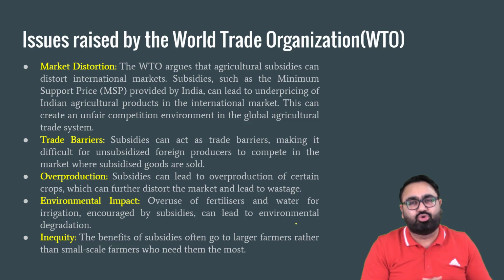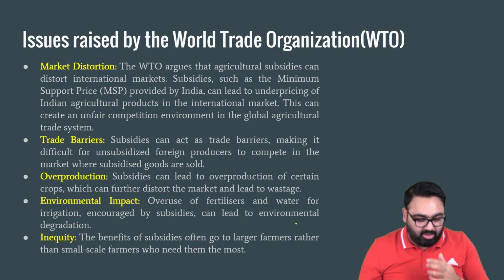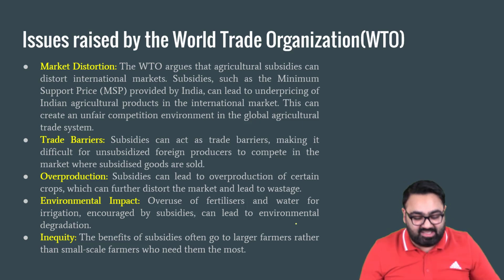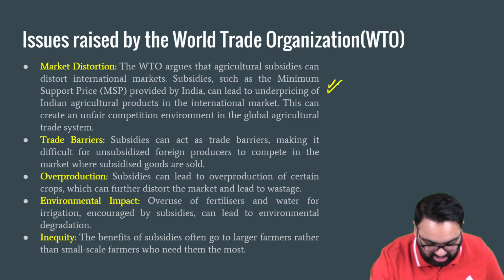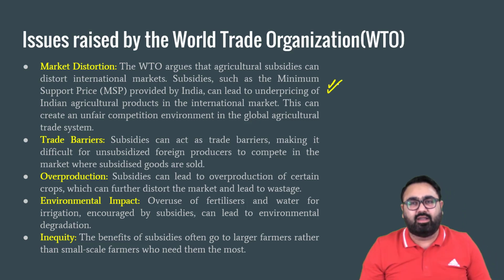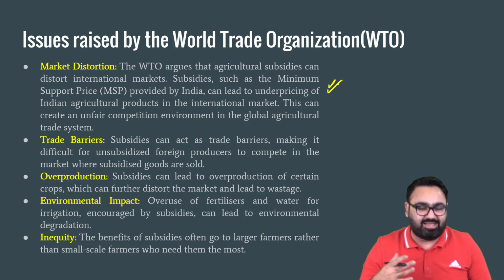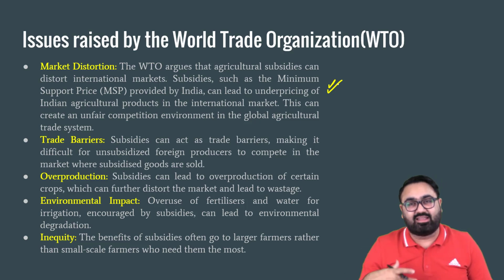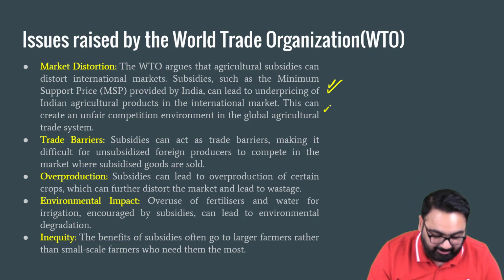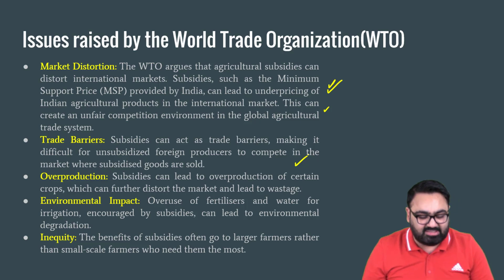Then the third part, issues raised by WTO. We have all read about this. The biggest issue WTO raises is market distortion. They say that in India, because the government of India is offering these food grains at a lower cost, these products can then go into international market. Since other countries, other governments are not giving these subsidies, it can lead to distortion in trade. It can create trade barriers.